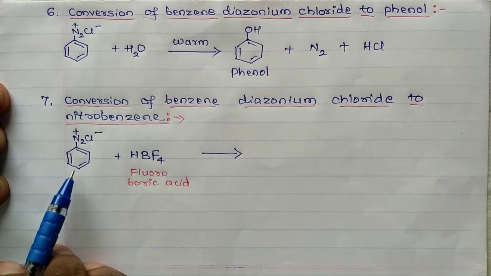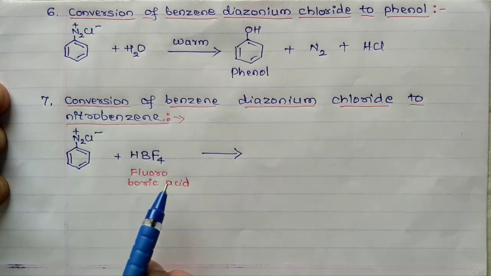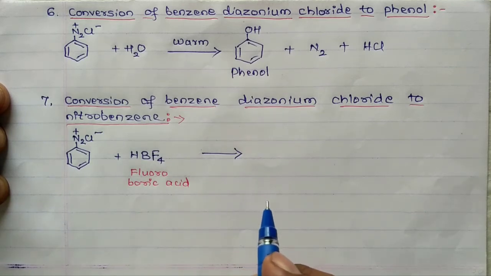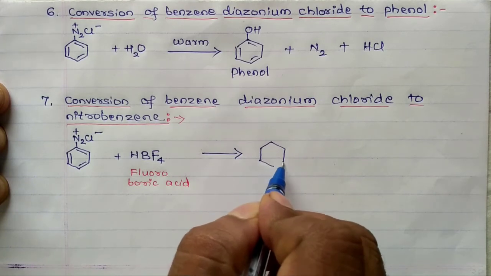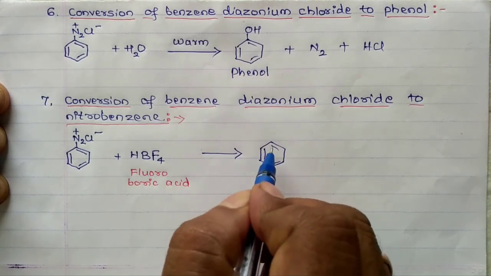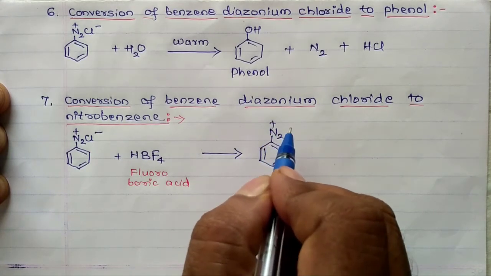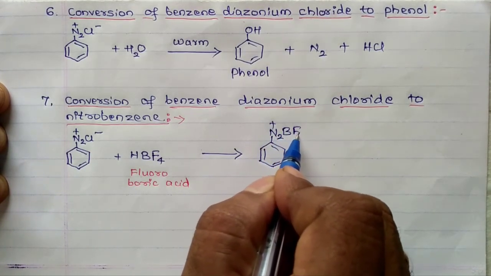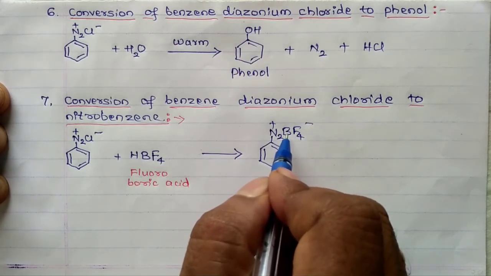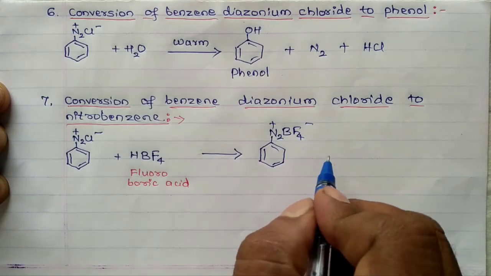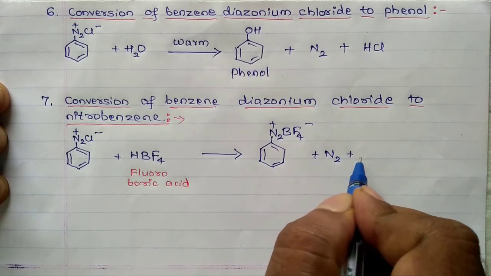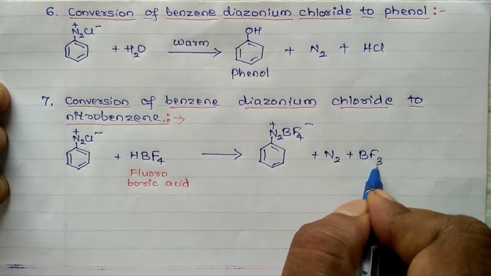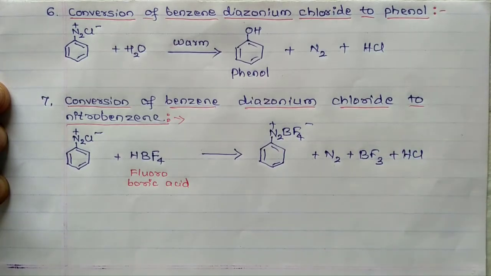When benzene diazonium chloride is treated with fluoroboric acid, benzene diazonium tetrafluoroborate is formed, which on heating gives N2 plus BF3 plus HCl.